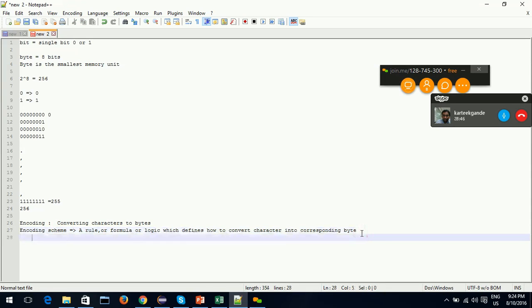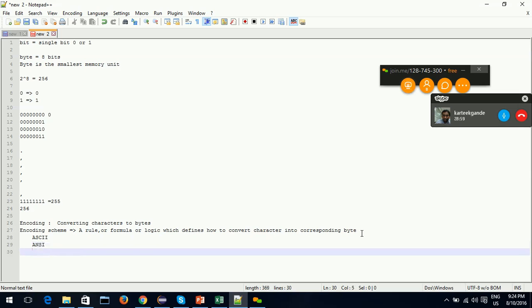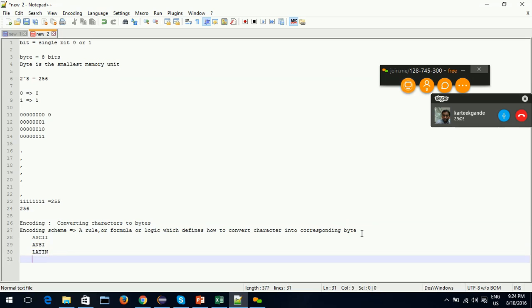There are multiple encoding schemes. One of the very first encoding schemes is ASCII. Nowadays there are others called ANSI, Latin, and the most famous, Unicode.